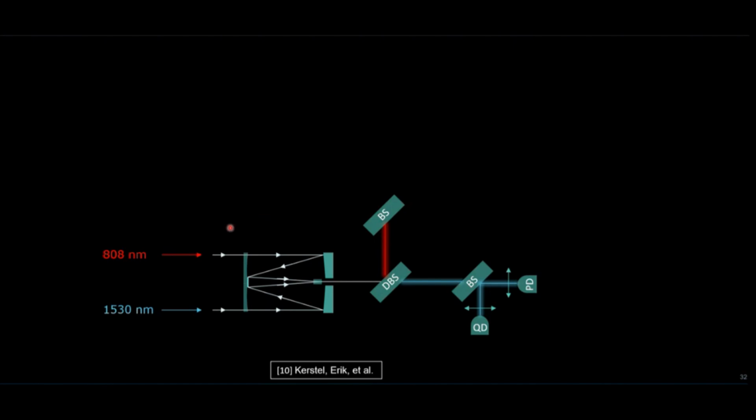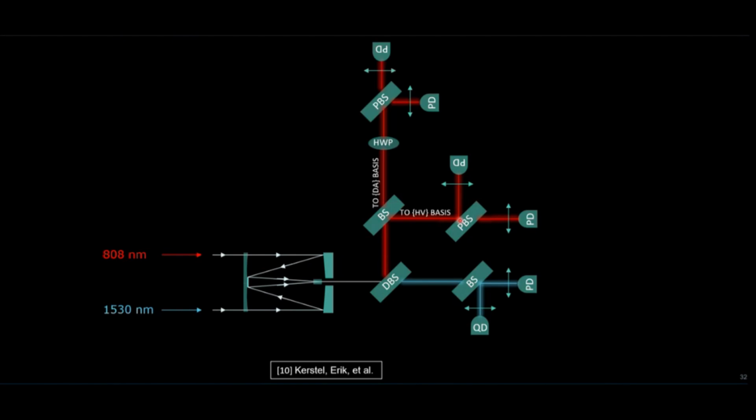Regarding the quantum channel, we would have this beam splitter, and after being split here, it would go to another beam splitter, where the quantum particles, the photons, would be split and go to the horizontal-vertical basis polarizing beam splitter. Here it would be detected by either the horizontal or vertical photodiode, and that's how it would be able to know where we actually detected the particles. And afterwards, it would also be split according to the diagonal or anti-diagonal basis.